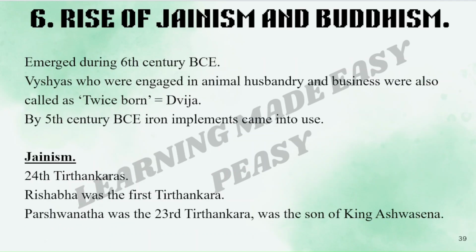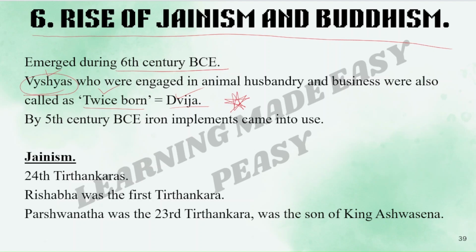The 6th lesson and the last lesson is the rise of Jainism and Buddhism. Emerged during the 6th century BCE. Vaishyas who were engaged in animal husbandry and business were called twice born or Dvija. This is very, very important. It was asked several times in previous competitive exams. Who was called Dvija or twice born? It was Vaishya. Vaishyas were called twice born or Dvija.